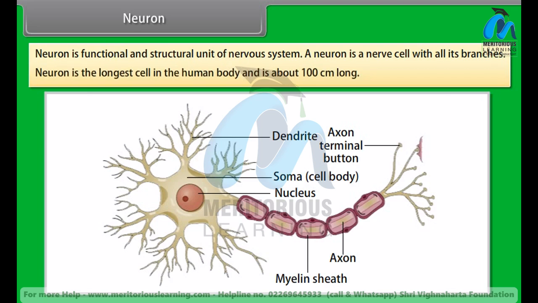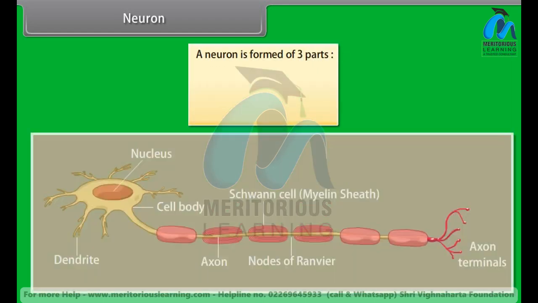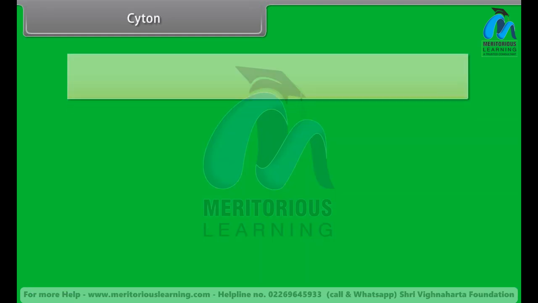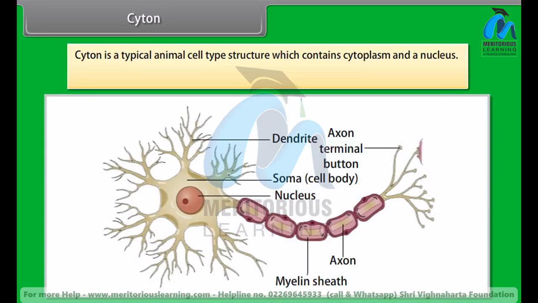A neuron is the longest cell in the human body and is about 100 cm long. A neuron is formed of three parts: cyton, dendrites, and axon. Cyton. Cyton is a typical animal cell type structure which contains cytoplasm and a nucleus. It is spherical in shape and about 4 to 135 μm.